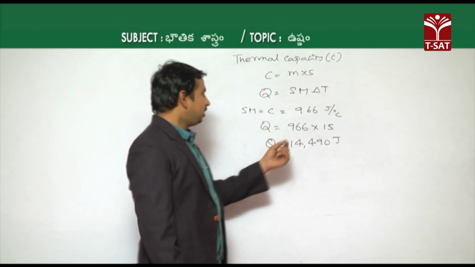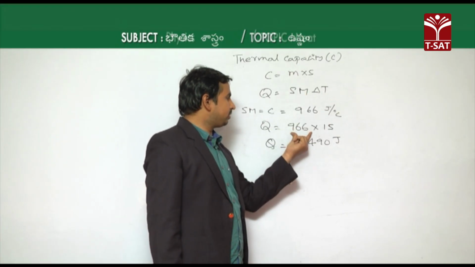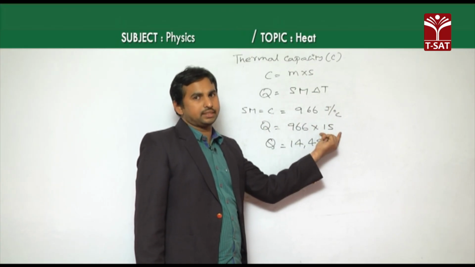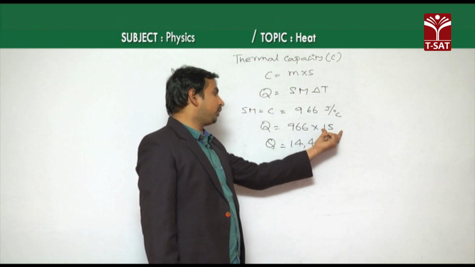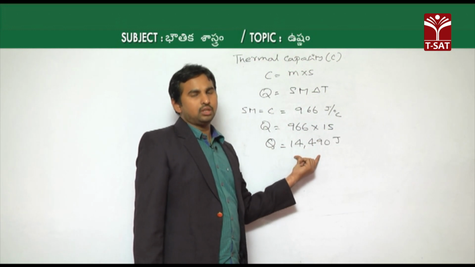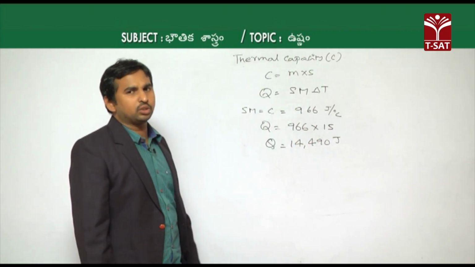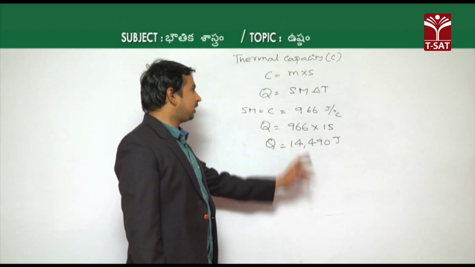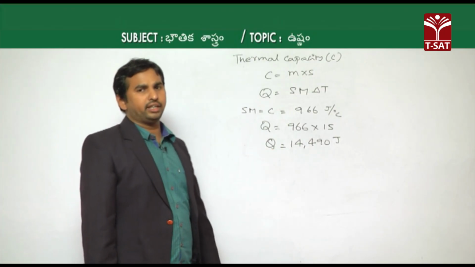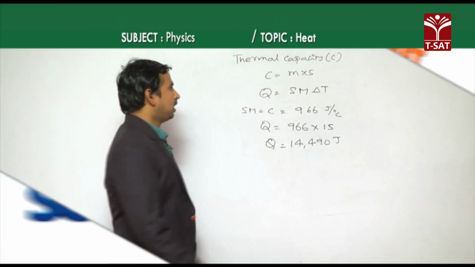So, that is why here S into M, which is 966, into delta T, which is 15 degrees Celsius. Then 966 into 15 we will get 14,490 joules. So, the thermal capacity required, the amount of heat energy required for this case, Q is equal to 14,490 joules. That is our answer.